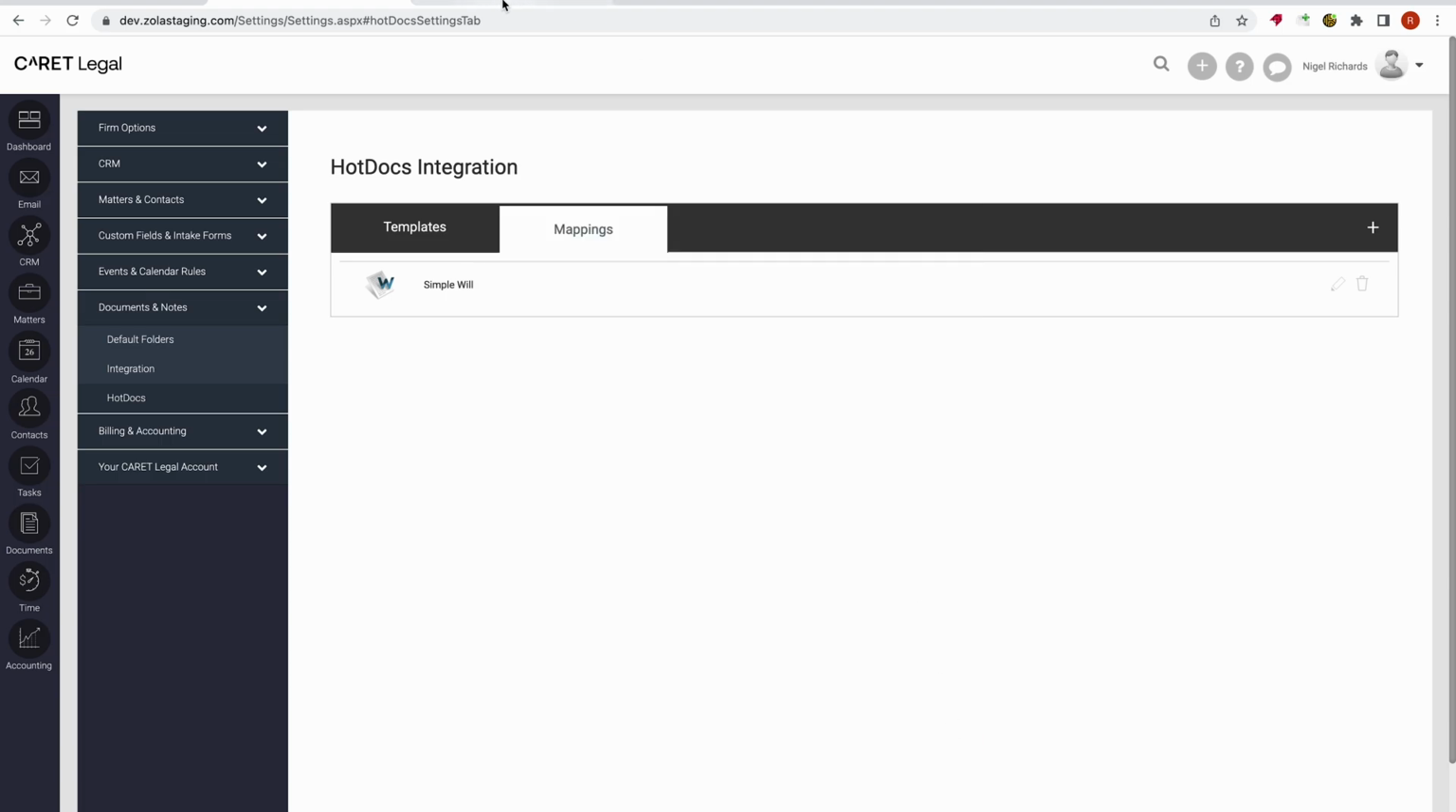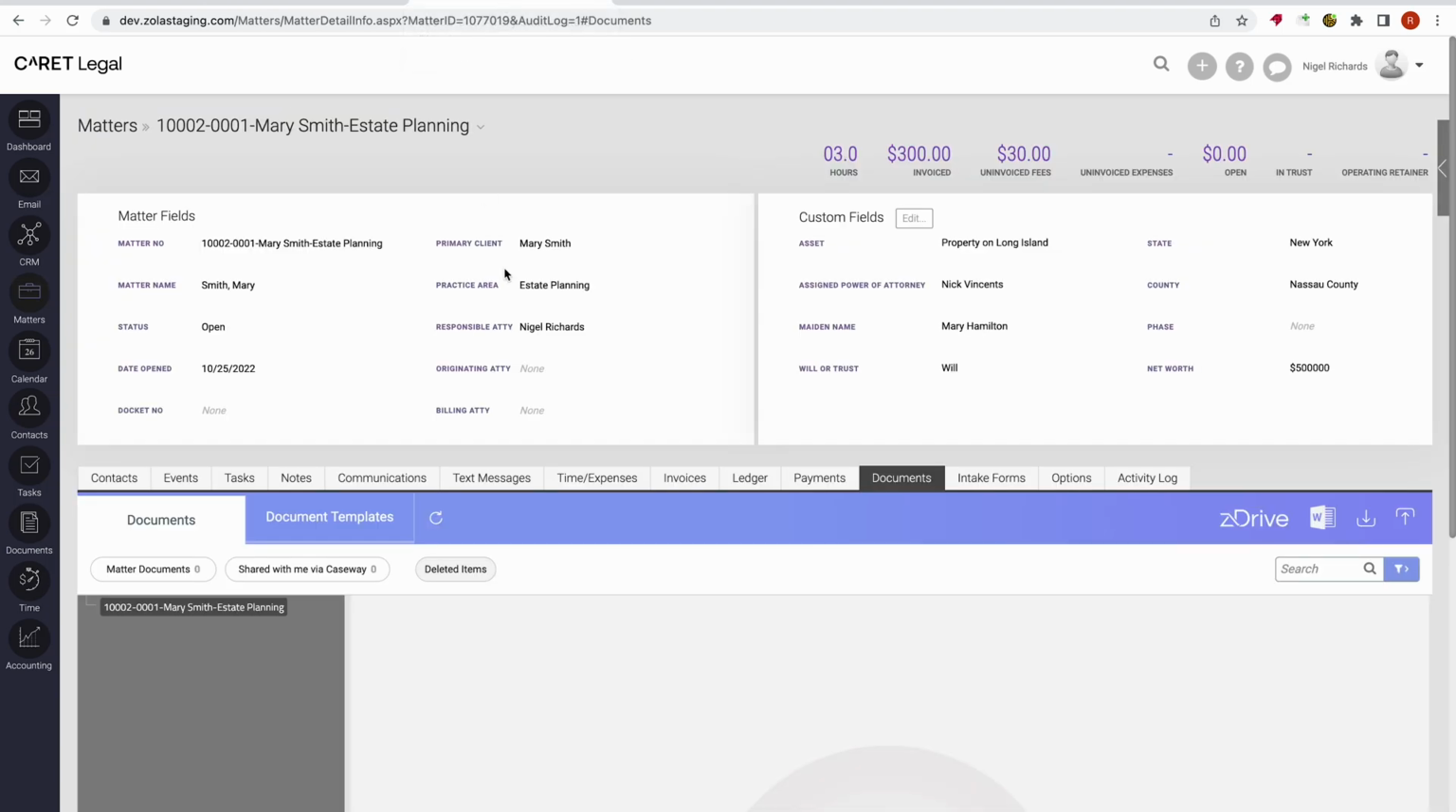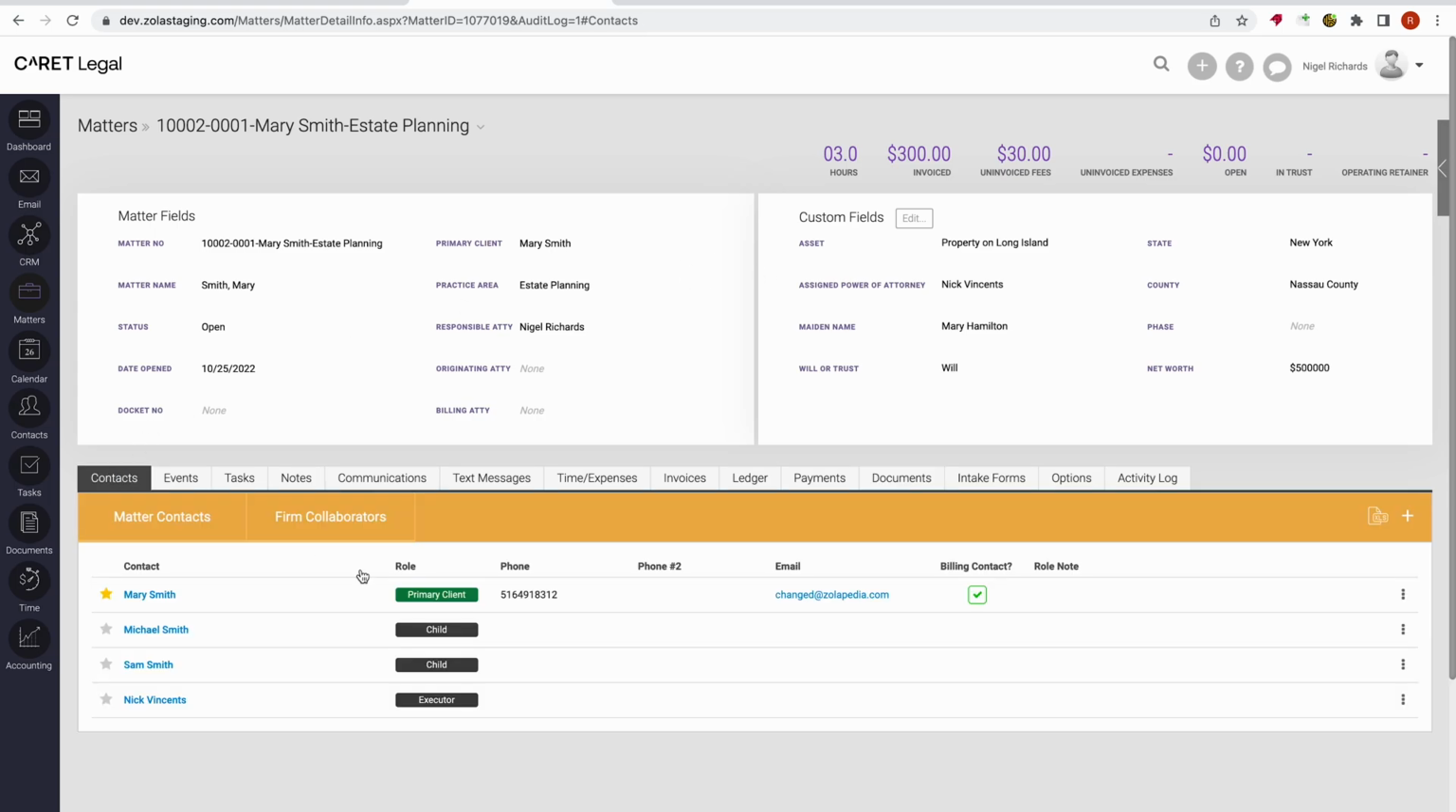Now, moving along into the Matter dashboard, I'm going to pull up an estate planning case. And you'll see I have my custom fields populated. We've already intaked that information. We have all of our related parties. So here we have 2 children available. And what I want to do now is generate the will.